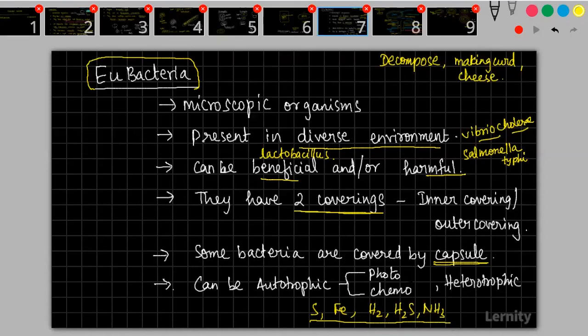When they are using sunlight, you call it photoautotrophism. Okay, so please understand that it can be autotrophic or it can also be heterotrophic.